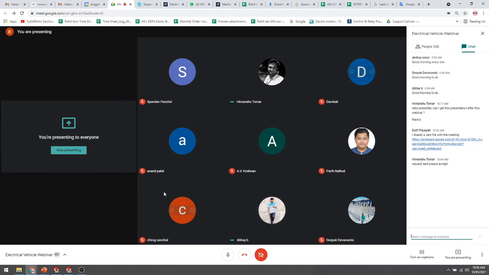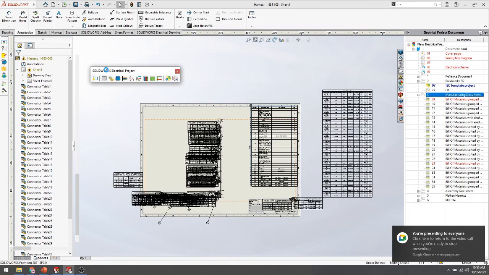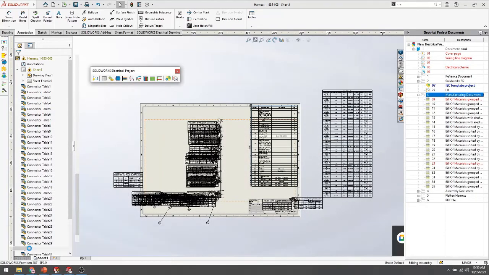On the mechanical side, SolidWorks is a different thing. Like if you see here, I have explained this. Wait a second, I'll just open it.